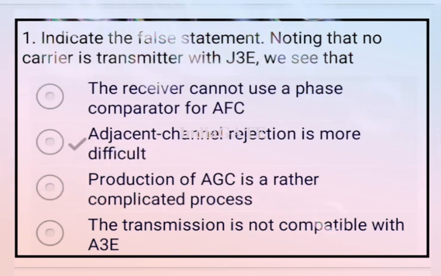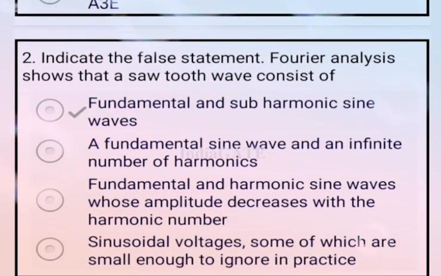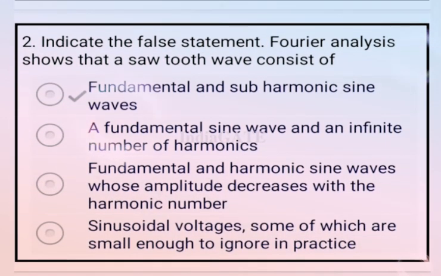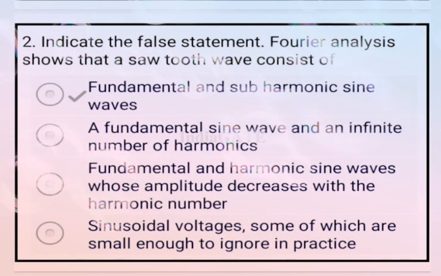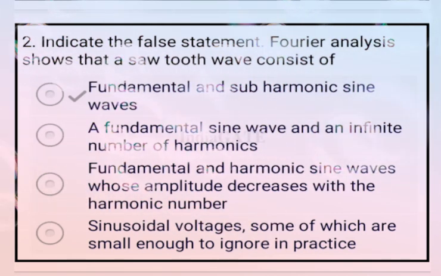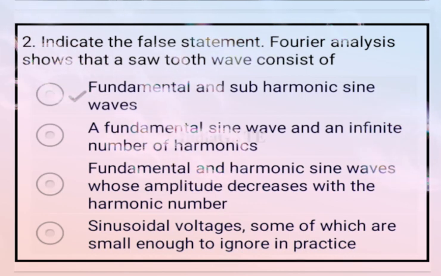Okay, now come to the next question. Indicate the false statement. Fourier analysis shows that the sawtooth wave consists of. There are four options. Option A, a fundamental and some harmonic sine waves. Option B, a fundamental sine wave and an infinite number of harmonics.